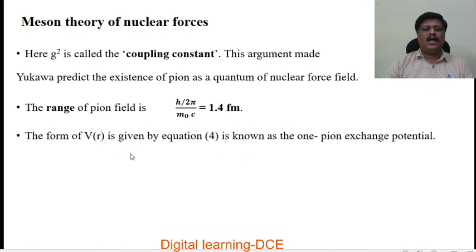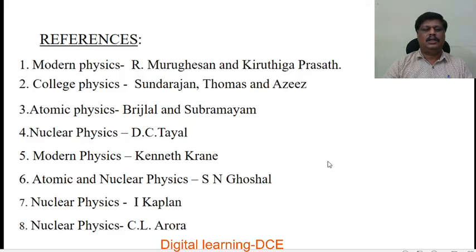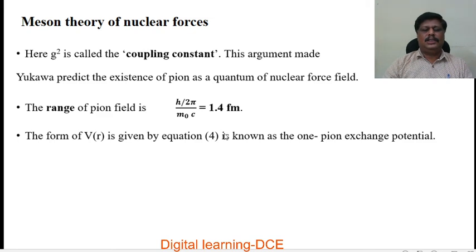The form of V of r given by equation 4 is known as the one pion exchange potential. So this is how Yukawa explained meson theory to explain the nuclear forces, which give rise to the stability of the nucleus.